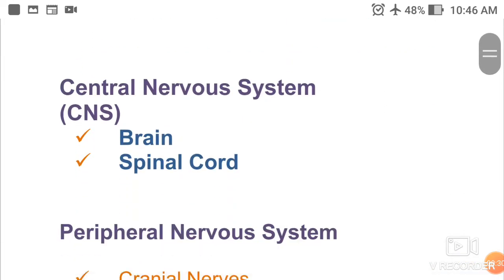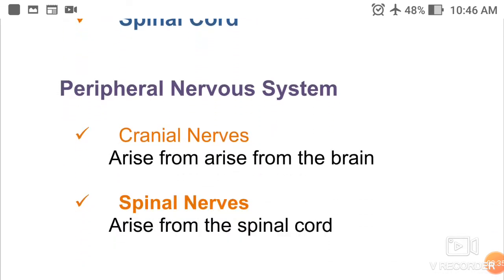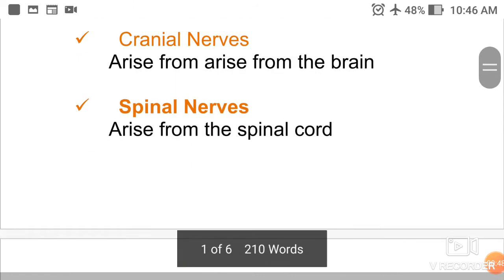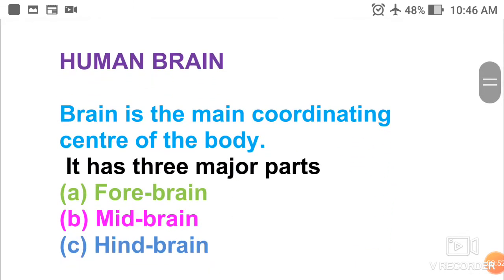Central nervous system consists of brain and spinal cord, and peripheral nervous system consists of cranial nerves and spinal nerves. Cranial nerves are the nerves that arise from brain, and spinal nerves are the nerves that arise from spinal cord. Human brain is the main coordinating center of our body.